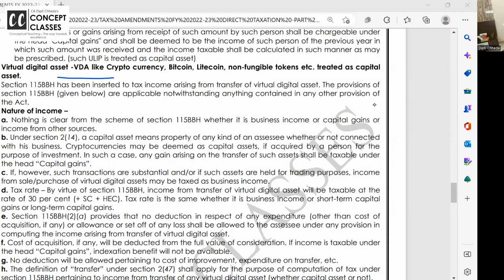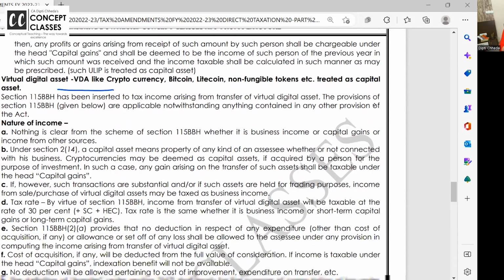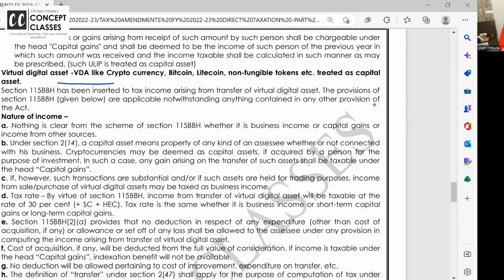So first thing is it is treated as a capital asset. In our routine material, we give the list of capital assets, except stock in trade and government sovereign bonds and all. Now taxable over there is ULIP, which I told you, and virtual digital asset. Cryptocurrency, Bitcoin is very well your capital asset, and when you transfer it,